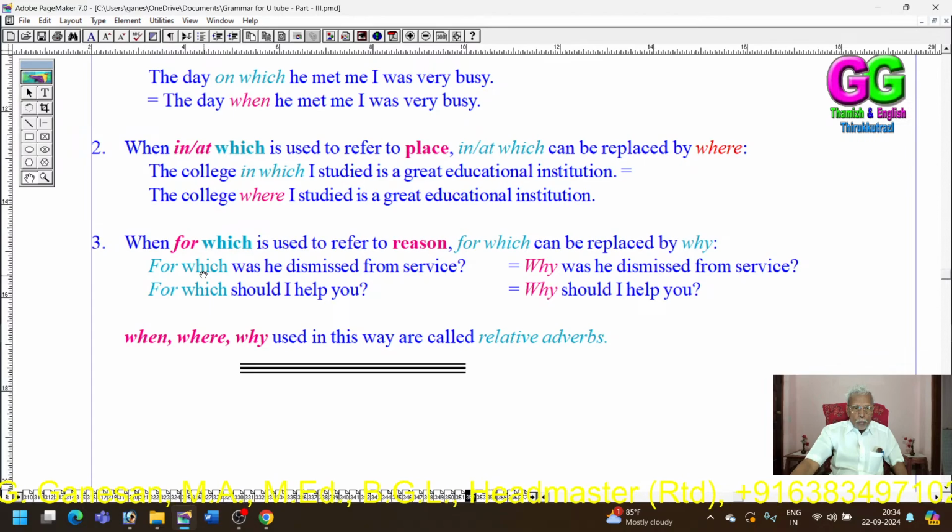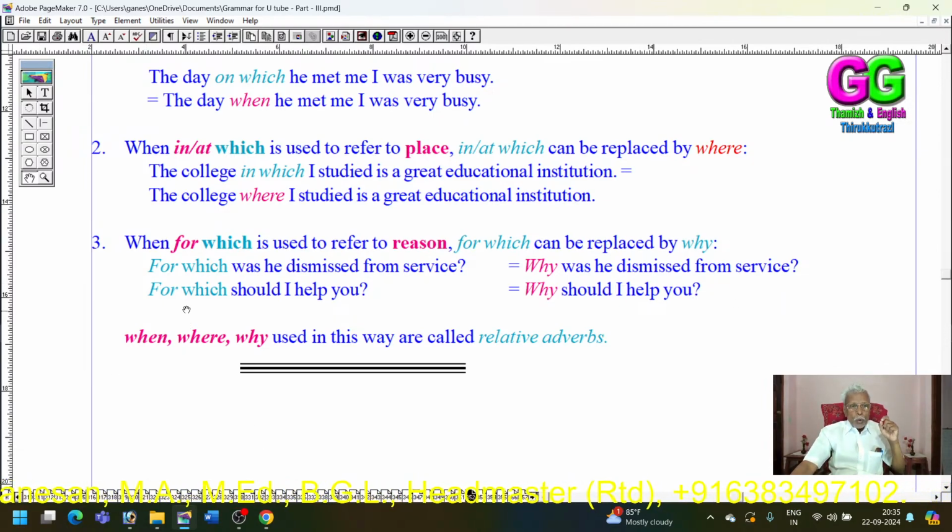For which was he dismissed from service? It can be expressed as: why was he dismissed from service? That is, the "for which" can be replaced by "why". We can use either "for which" or "why". Both items are expressing the same meaning, the same idea.